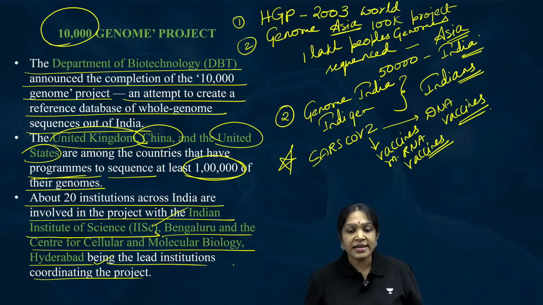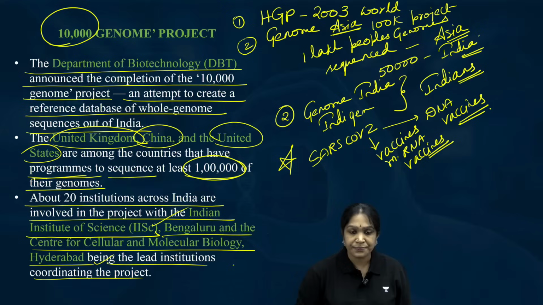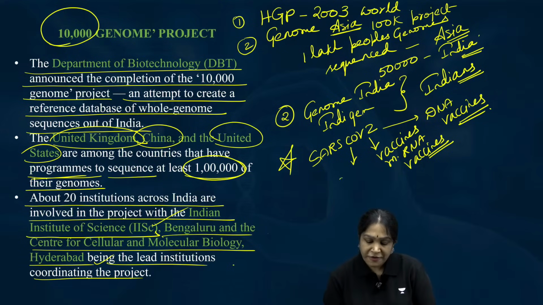World's first DNA vaccine for COVID-19 is Zycov-D, made by a company called Zydus Cadila in India. India made the world's first DNA vaccine for coronavirus. In the same way, for diagnostics.